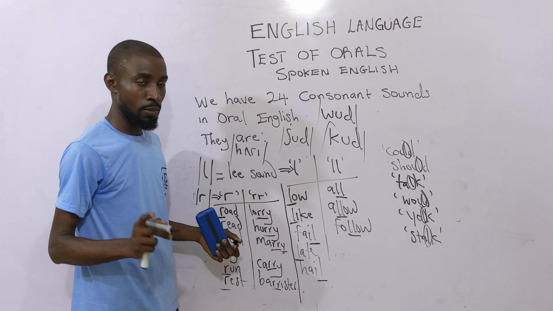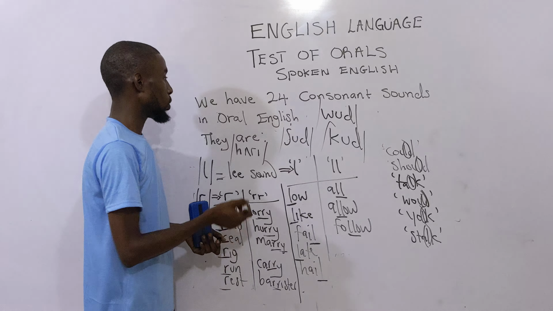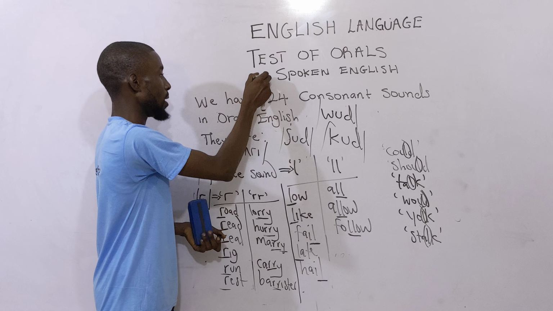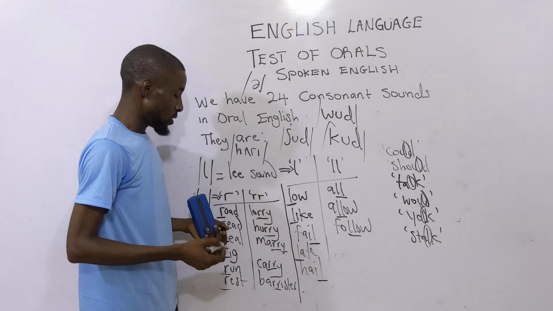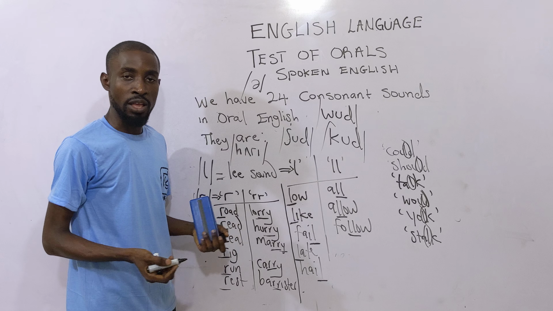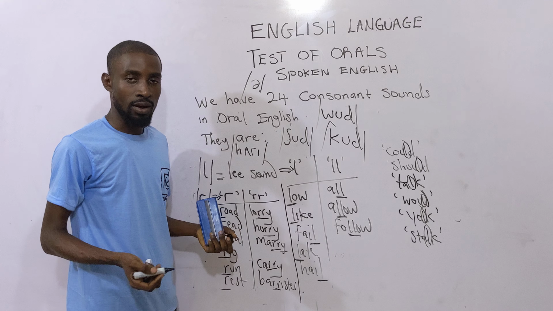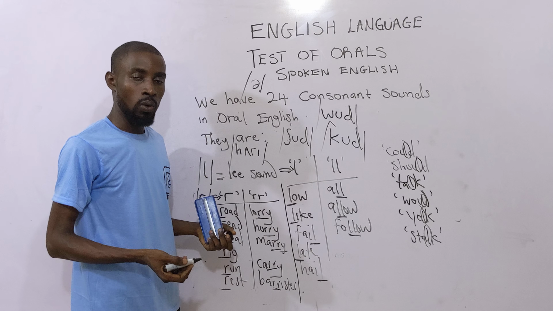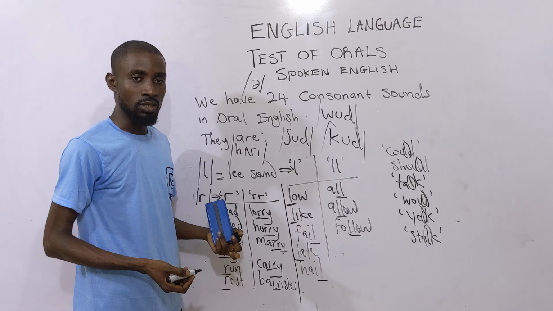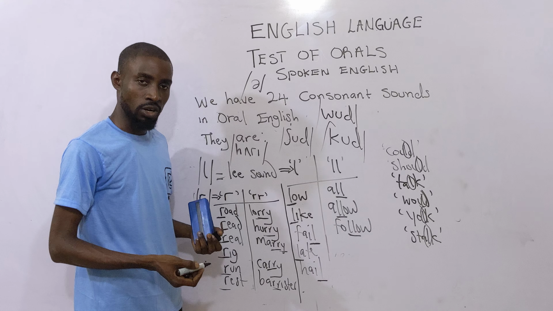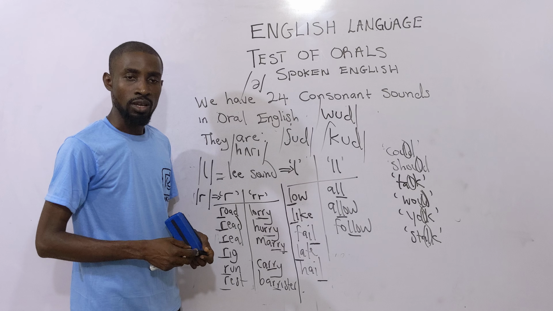Take note, when you are transcribing and a word ends in ER, the ER changes to what they call the schwa sound, this. Even if the word ends in OR, it's the same thing. As I said in our previous class, when a word ends in OR, like pastor, sister, actor, daughter, that's how it is. So we continue with the consonant sounds in our next class.